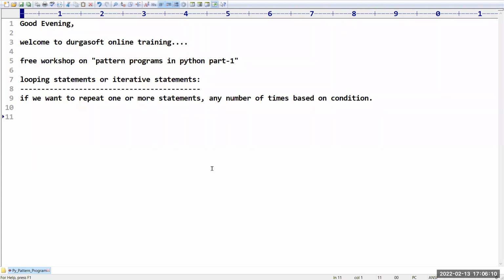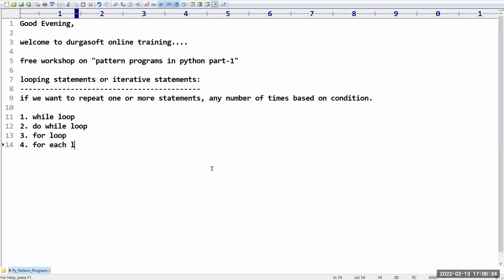How many types of looping statements are there in programming languages? There are three types of loops, but Python supports only two. The while loop, the do while loop, the for loop, and the for each loop.